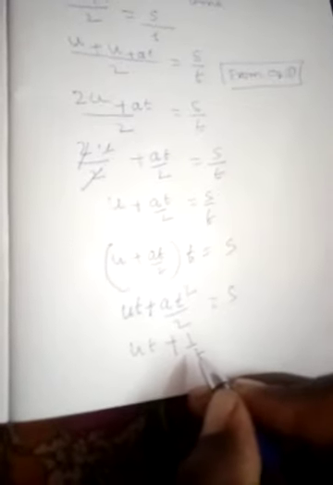So ut plus 1 by 2 of at square is equal to s.